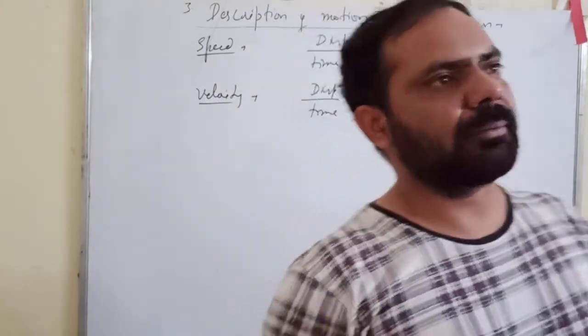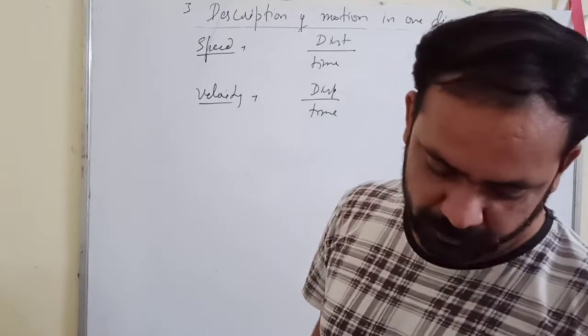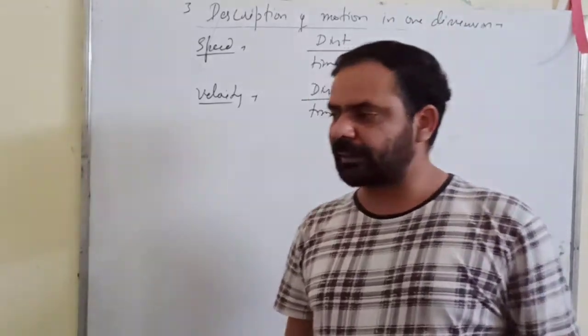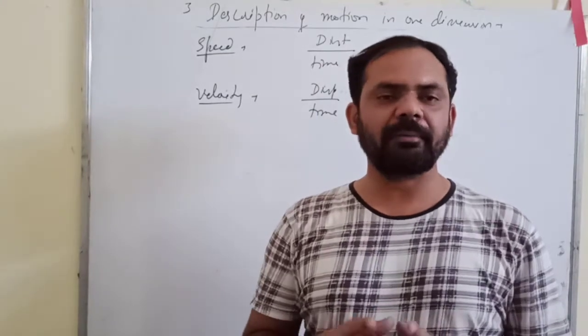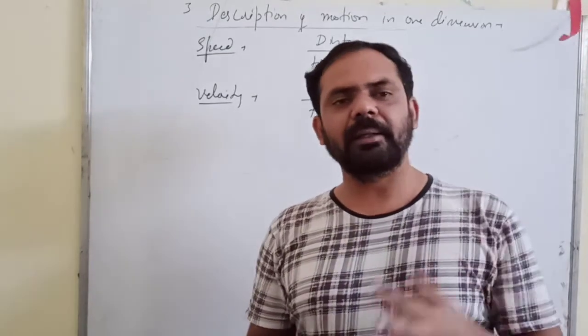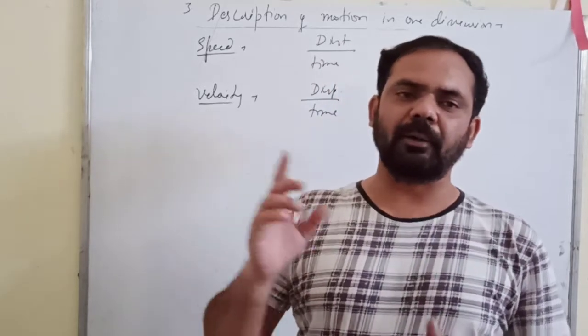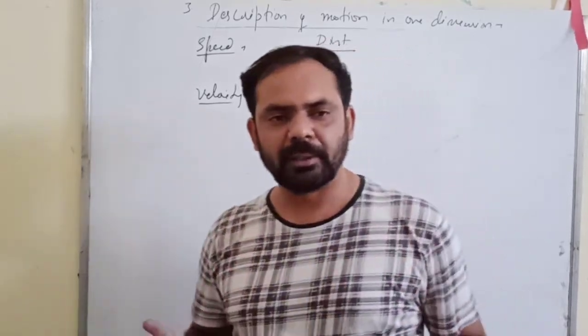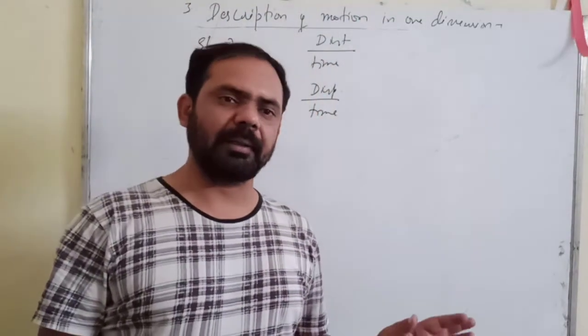Now I can give you an example related to distance and displacement. Suppose I say that a person traveled 10 meter in 5 seconds, and another condition is, a person travels 10 meter in the north direction in 5 seconds. The first one is the case of distance traveled, because I have not mentioned the direction.